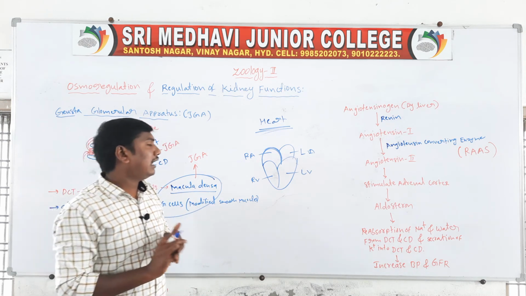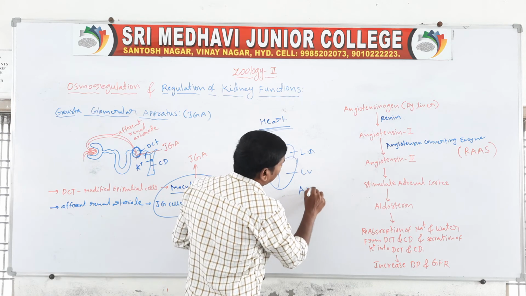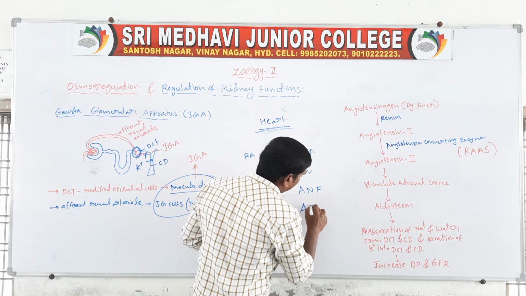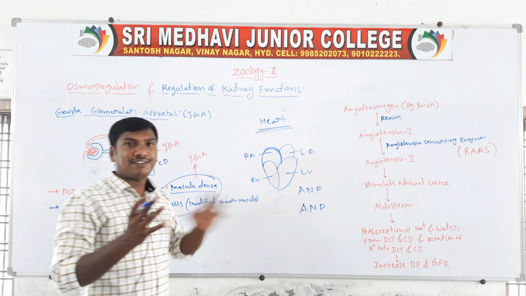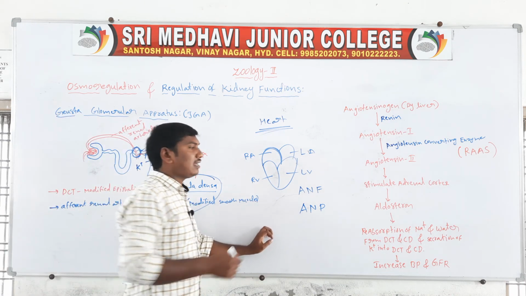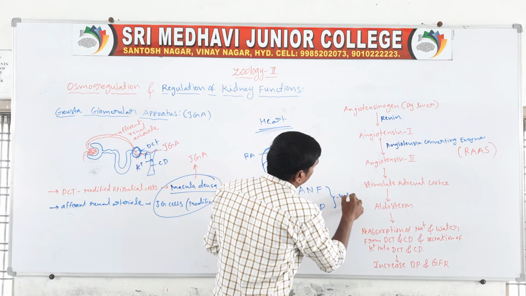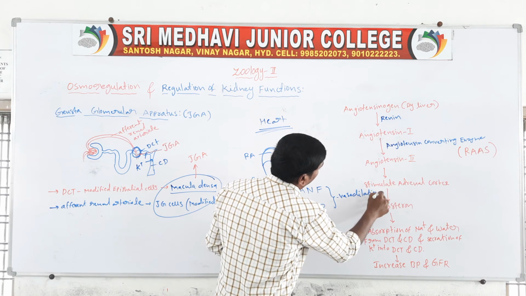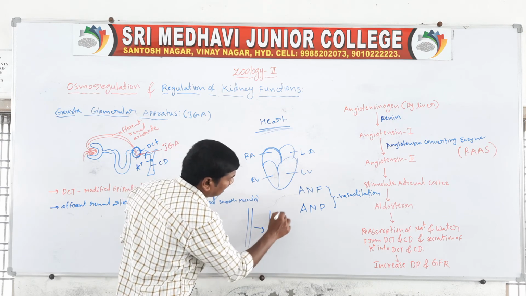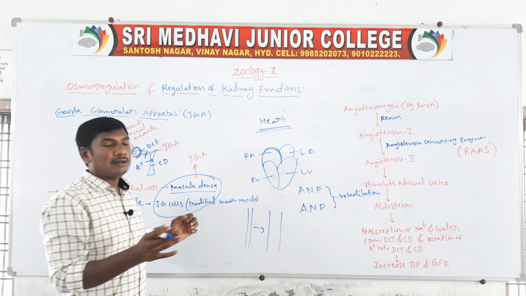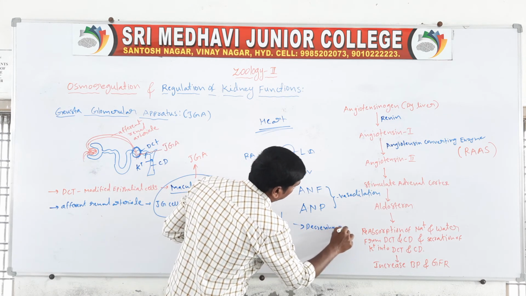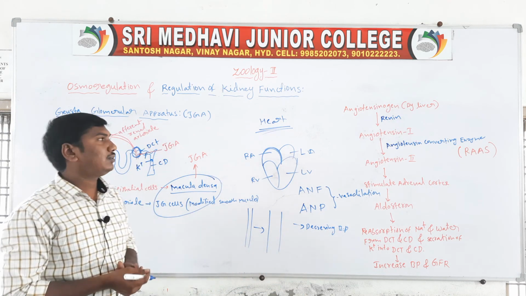The stretched walls release the hormone atrial natriuretic factor, or atrial natriuretic peptide. This hormone's function is vasodilation. Vasodilation means an increase in the size of the blood vessels, which decreases the blood pressure.